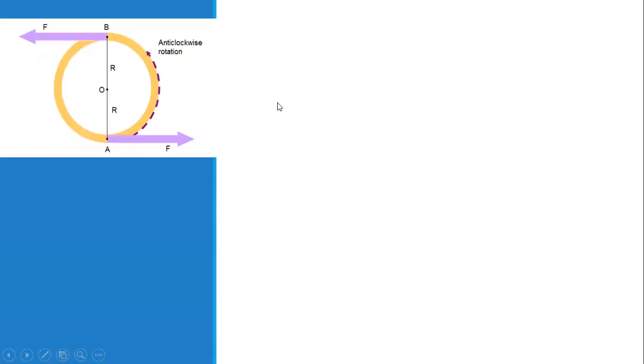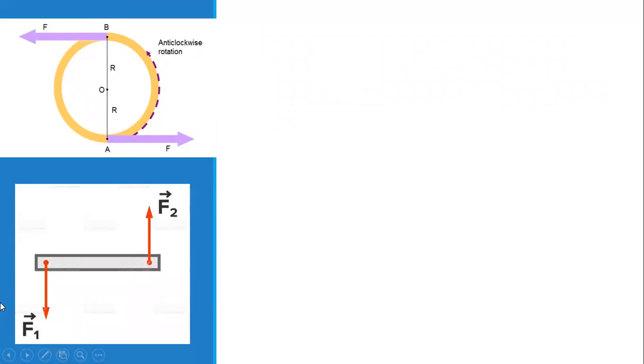Again, if you think of a steering wheel, you are applying force in opposite directions to turn the steering wheel, and this is showing an anti-clockwise rotation. This is the free body diagram of this. Two forces F and F1 are acting in opposite directions.